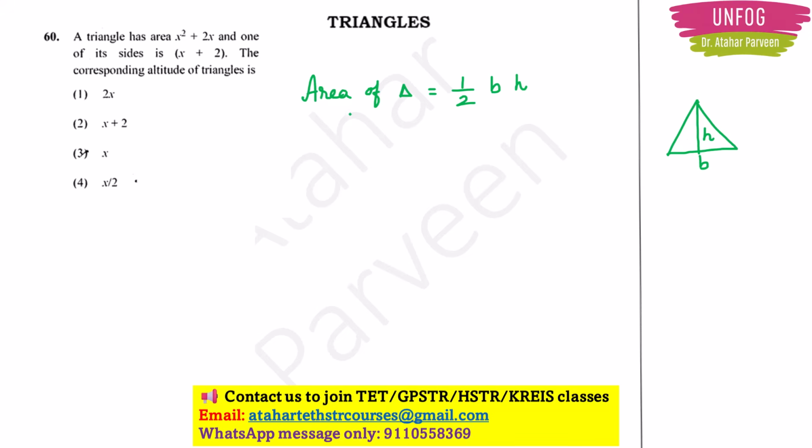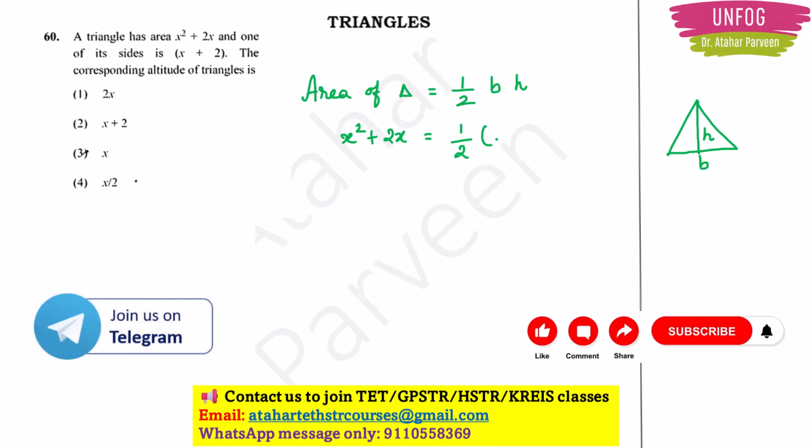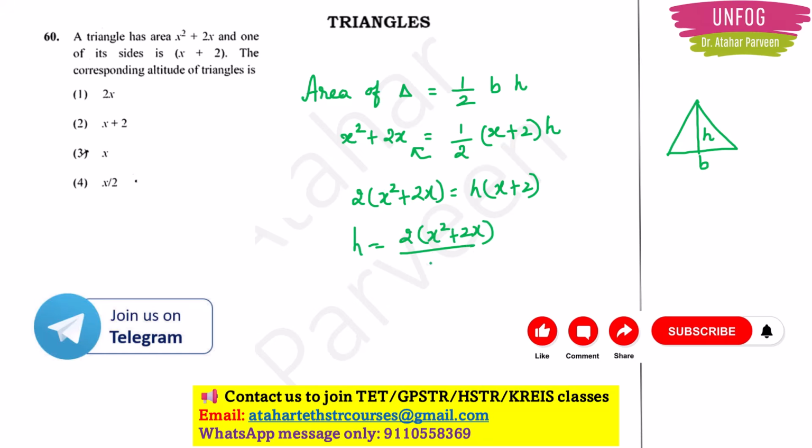Okay, so here they are telling that the area of the triangle is x square plus 2x and one of its sides is x plus 2. So half into one of its sides. It can be a base, right? x plus 2. I have to find the corresponding altitude. So h I have to find, right? So I can put 2 here. I can send it, so I will get 2 into (x square plus 2x) is equal to h into (x plus 2), right? Or h is equal to 2 into (x square plus 2x) by (x plus 2), right?